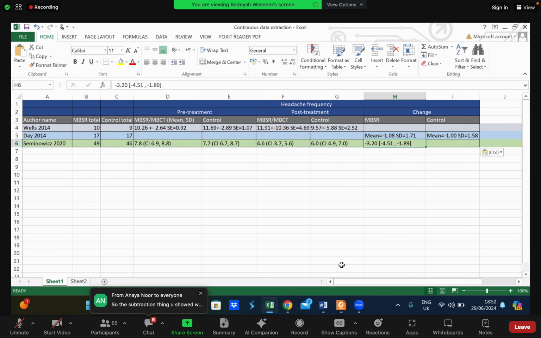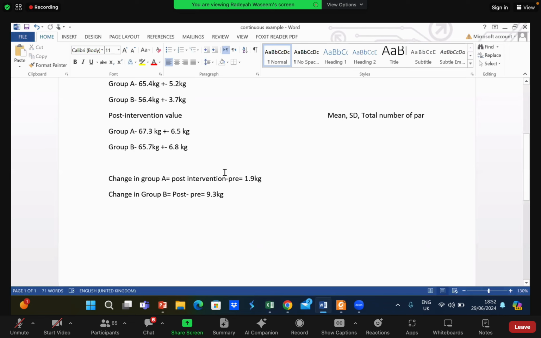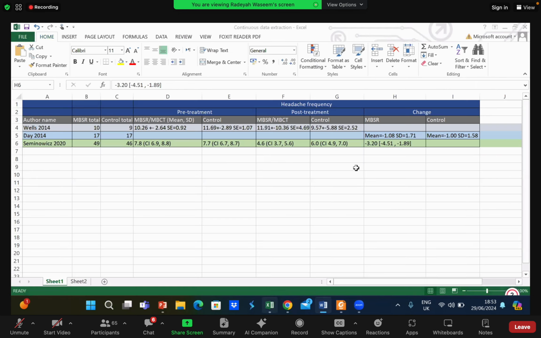Yes, Anaya, that was an example to explain to you the concept behind it. Again, this is not a real data set, and even over here, I just subtracted the means for you. I showed you how you subtract the mean, and I told you that you cannot subtract the standard deviation, right? But we will need the standard deviation because that is what we add into RevMan, the standard deviation or the confidence interval or the standard error, right?